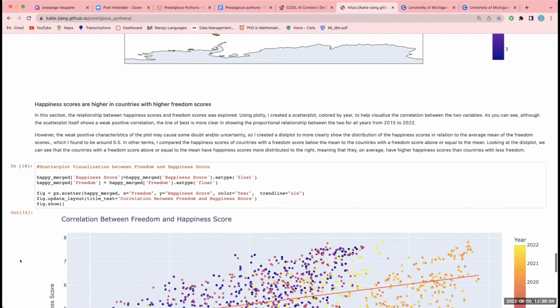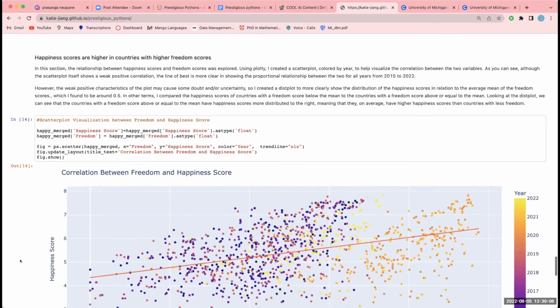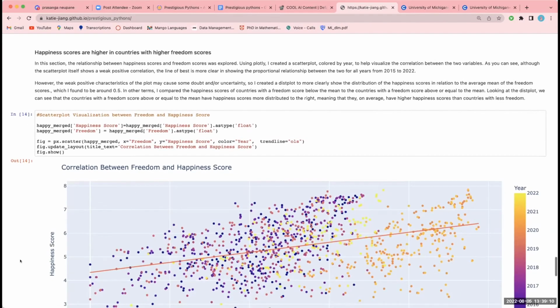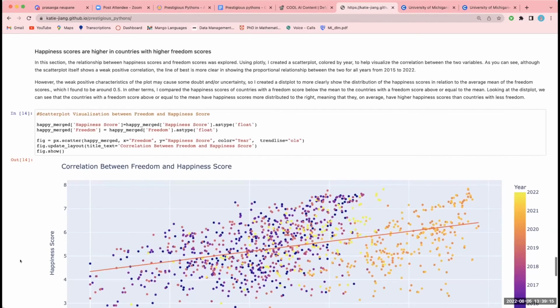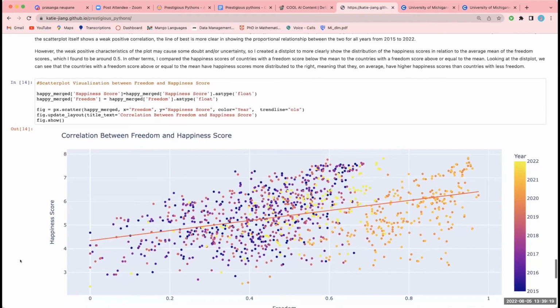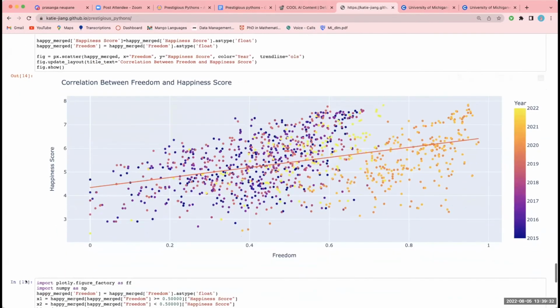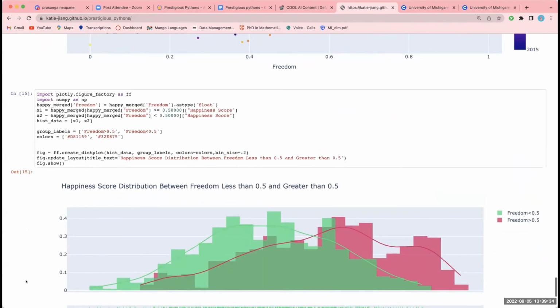Okay, so in my section, I look at the relationship between happiness scores and freedom scores. I used Plotly to create a scatter plot colored by year to help visualize this correlation. As you can see, the scatter plot itself doesn't have too strong of a positive correlation, but I added a line of best fit so you can see it more clearly. But just in case, I also made a dist plot to show the distribution at the bottom.